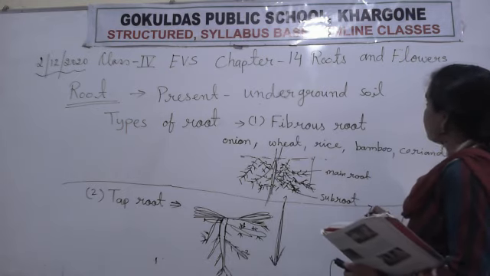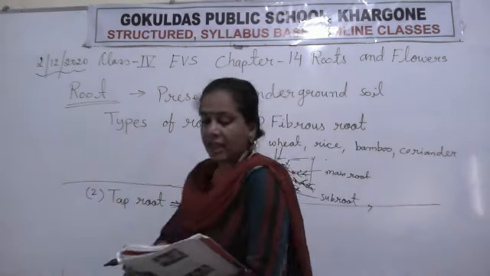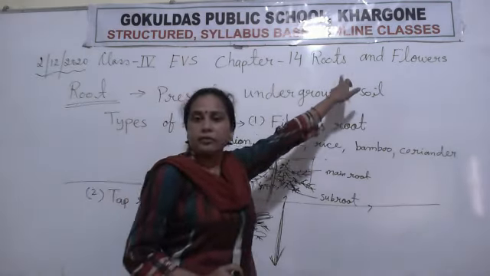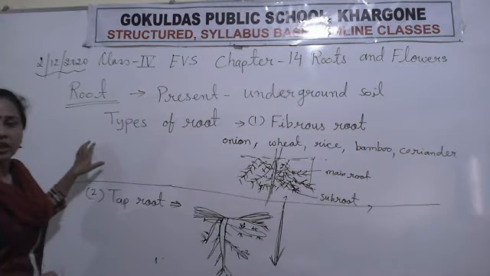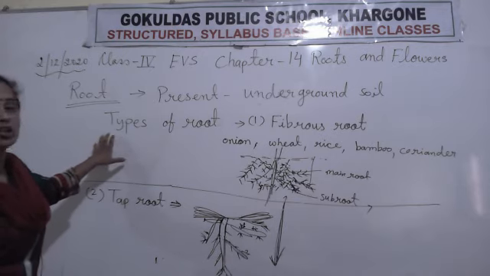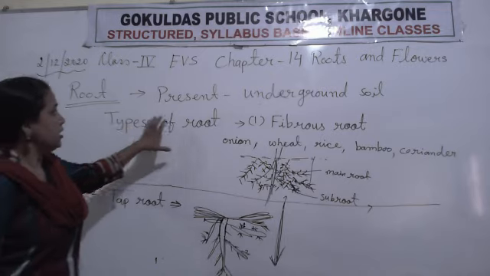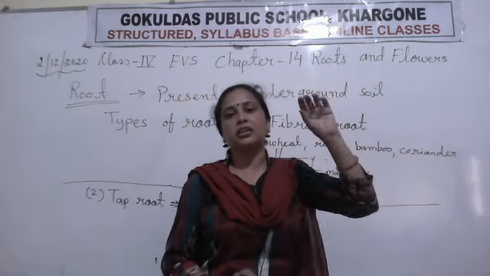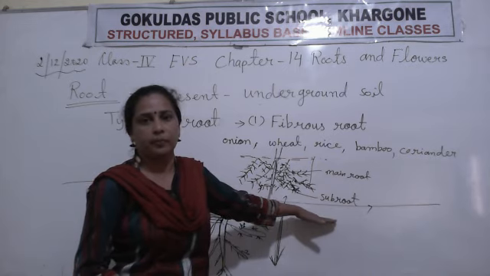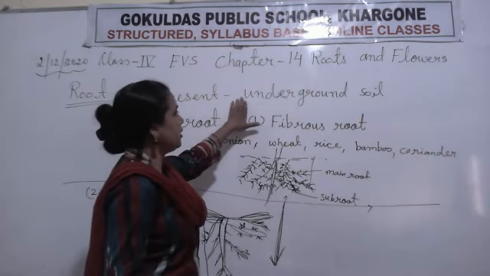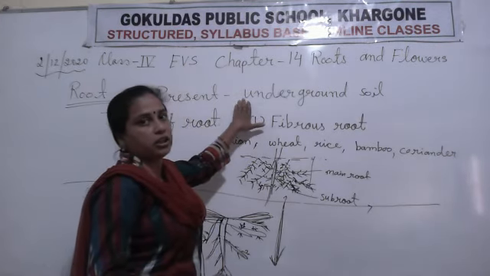Now student, we revise this thing. What is given in this chapter? We discussed the roots and flower, and from the beginning of the chapter I explained the different types of plants and different parts of the plant. Those are the visible parts, which make the shoot system, and the part that is not visible to us is the root system. First I explained about the root. Where are the roots present in the plant? They are present underground in the soil.